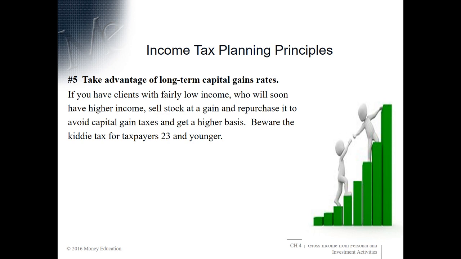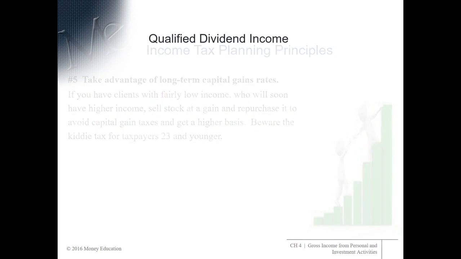So, tax planning principle: take advantage of long-term capital gains rates. If you have clients with fairly low income who will soon have higher income, sell stock at a gain and repurchase it to avoid capital gains taxes in the future and get a higher basis. So, be aware though, we do have this kiddie tax for taxpayers 23 and younger.